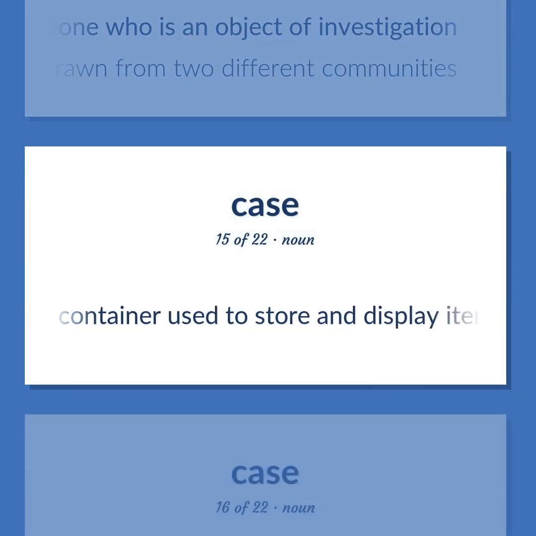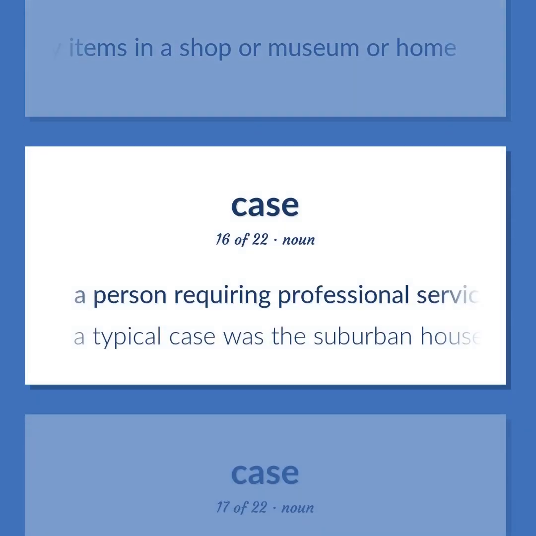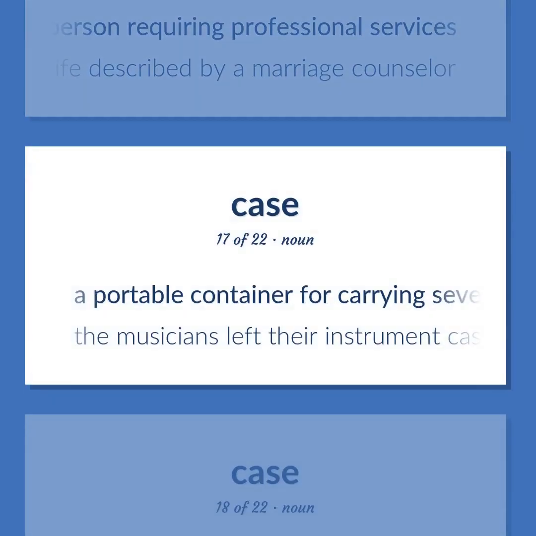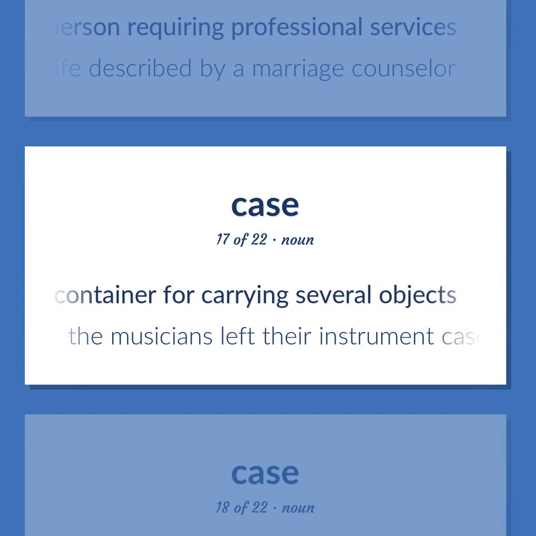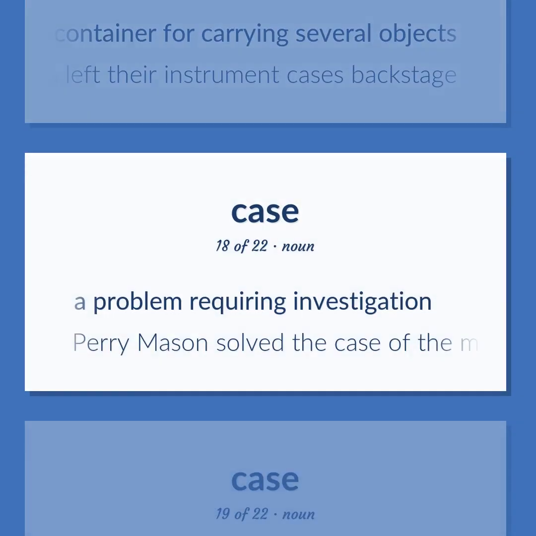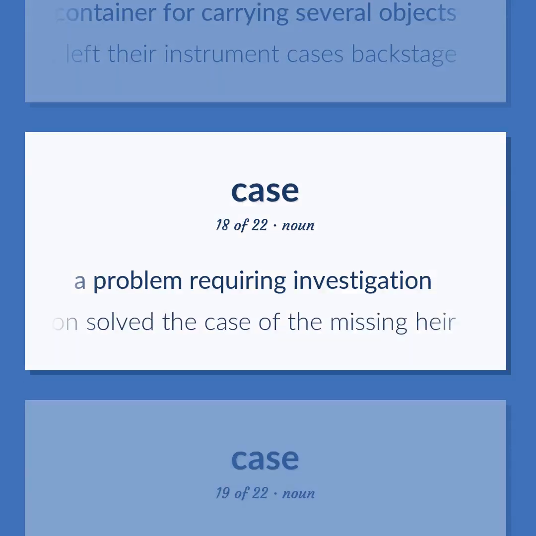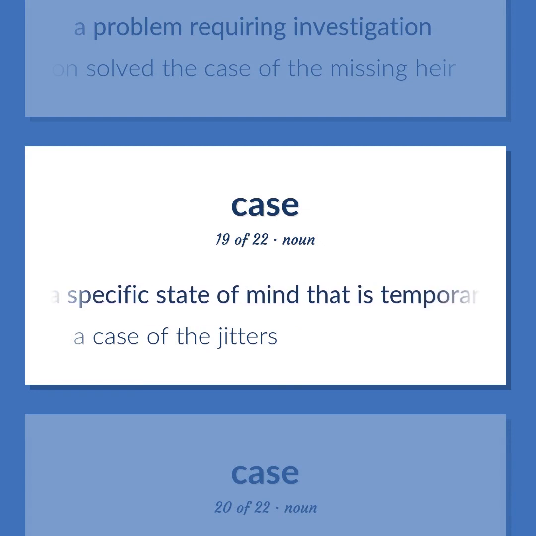A glass container used to store and display items in a shop or museum or home. A person requiring professional services. A typical case was the suburban housewife described by a marriage counselor. A portable container for carrying several objects. The musicians left their instrument cases backstage. A problem requiring investigation. Perry Mason solved the case of the missing heir. A specific state of mind that is temporary. A case of the jitters.